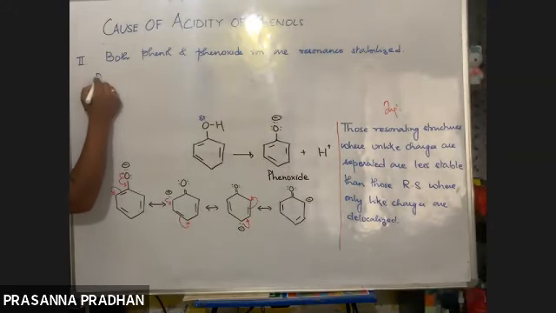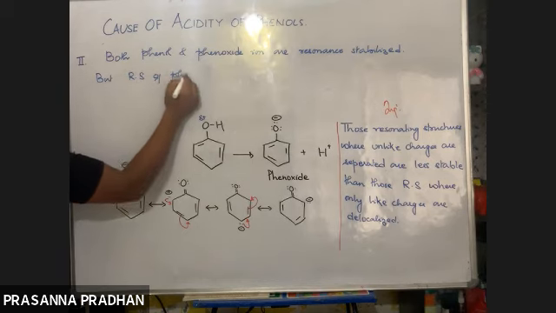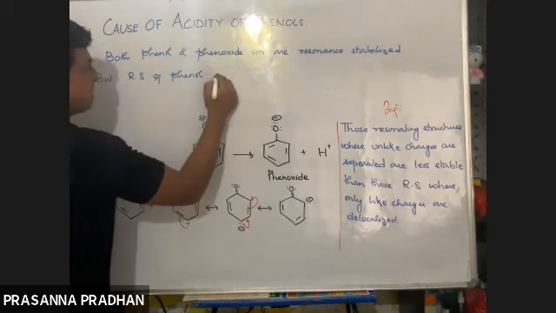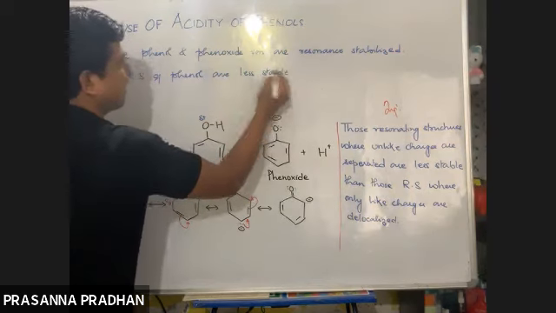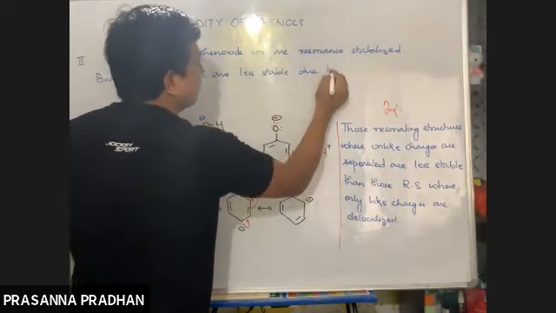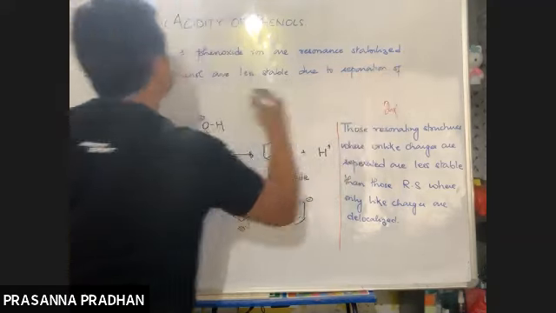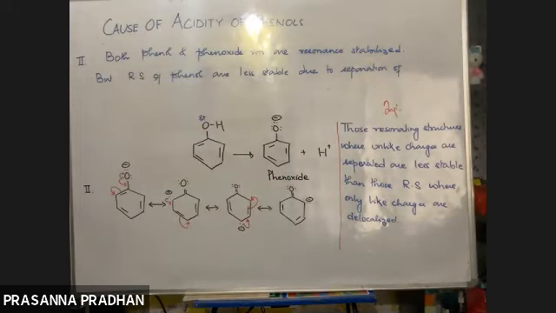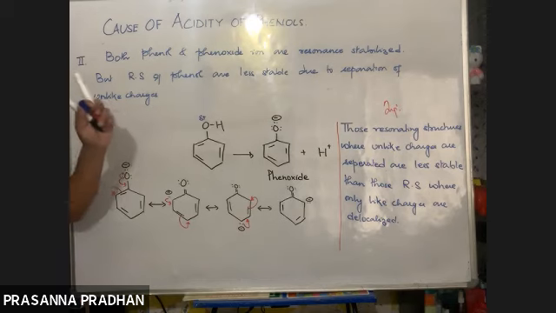But the resonating structures of phenol are less stable due to separation of unlike charges, right? We can also add that in the resonating structures of phenol, there is a positive charge on the oxygen atom.